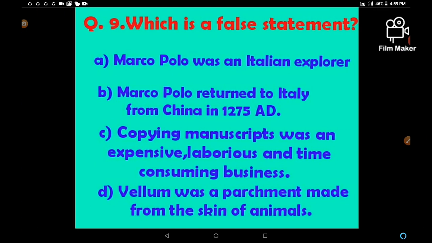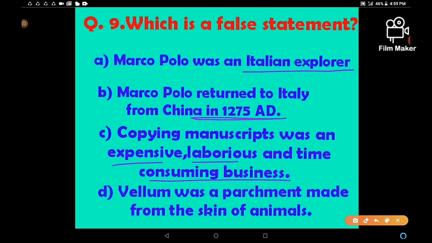Next question, which is a false statement. There are four statements and we have to find the wrong or false statement. Let's read. Marco Polo was an Italian explorer. I think it is correct. Marco Polo returned to Italy from China in 1275 AD. We have to think about it. Copying manuscripts was an expensive, laborious and time-consuming business. And D, vellum was a parchment made from the skin of animals. So we have to find the false statement.